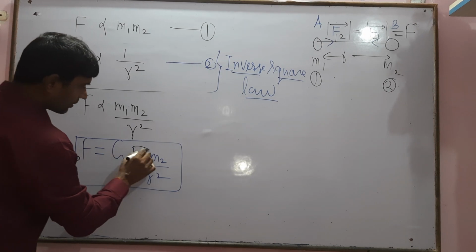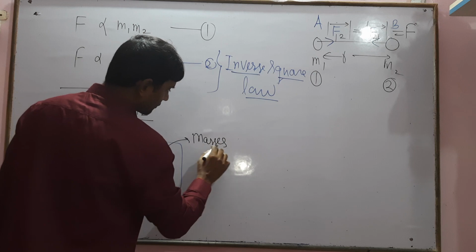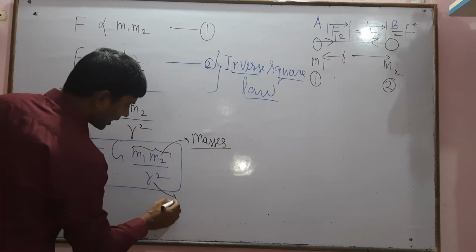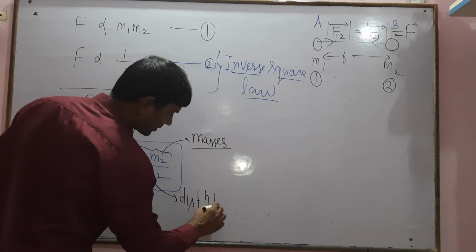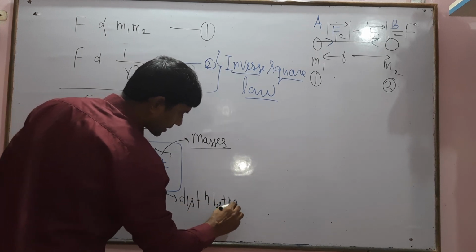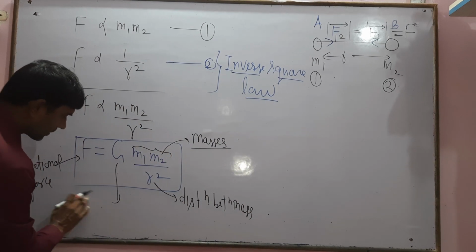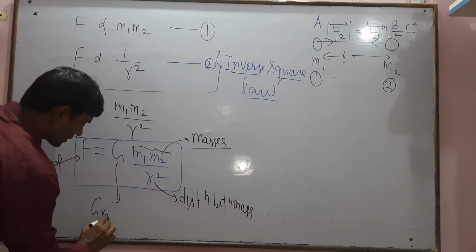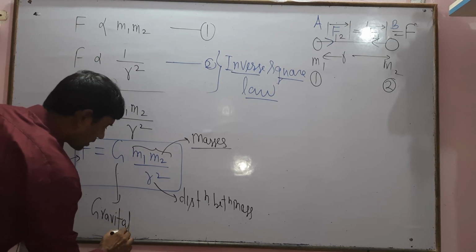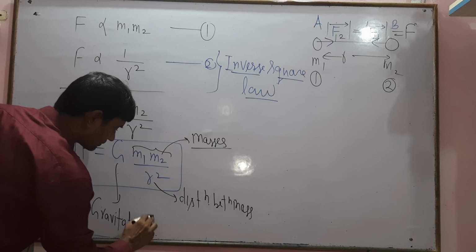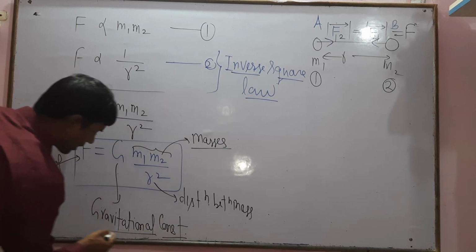And these are the masses. Masses will be point masses, and r is the distance between masses, and G is the gravitational constant. This is known as the gravitational constant.